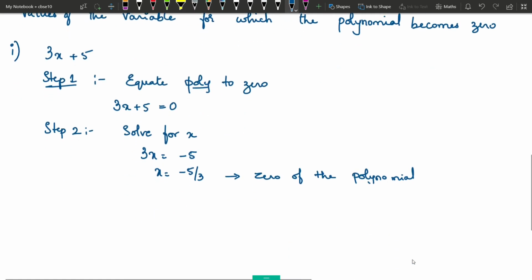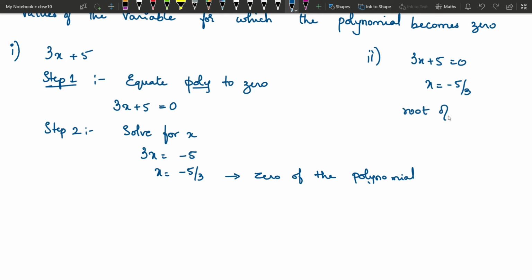The same thing is an equation. So here it is a polynomial. If we give 3x plus 5 equals 0 as the equation, the question itself is 3x plus 5 equals 0, then it is a linear equation. Then we write x equals minus 5 by 3 and this is called the root of the given equation, the root of the linear equation. So basically the zero of the polynomial and the root of the equation are one and the same.